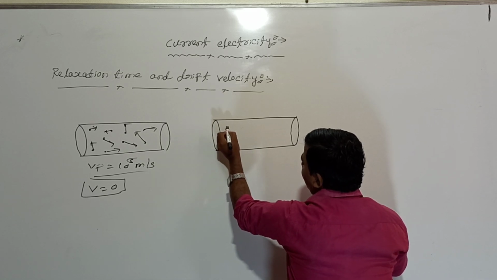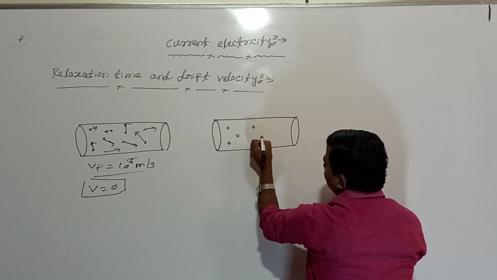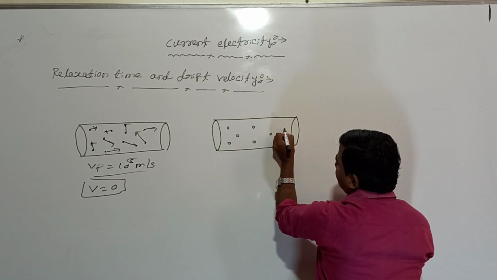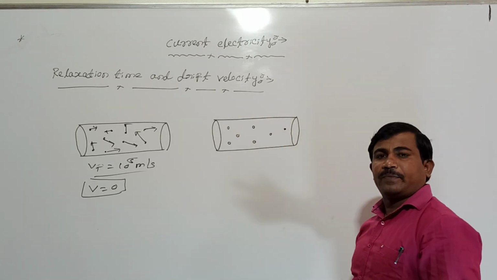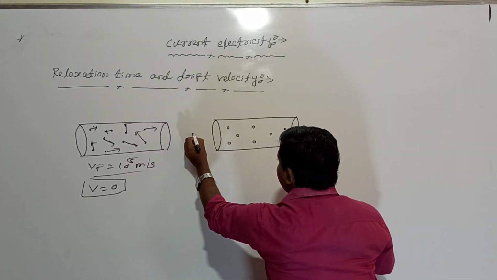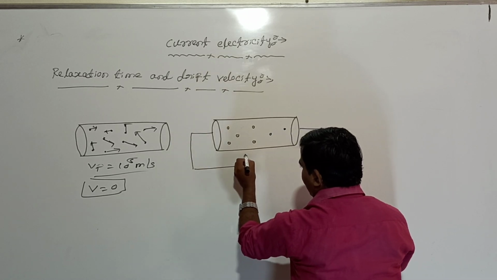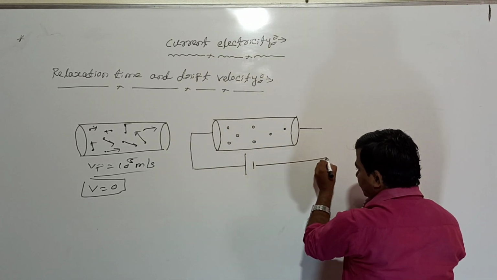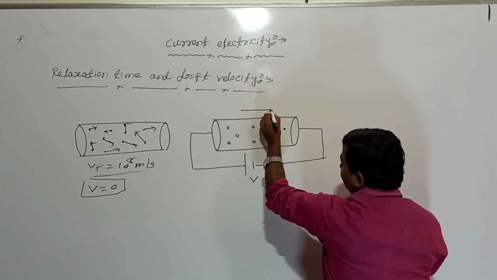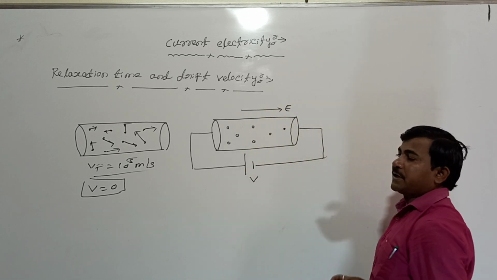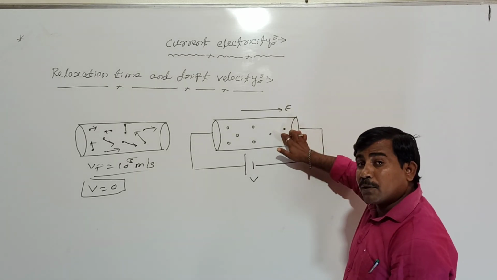These are nothing but the positive ions, the atoms inside the conductor. This is the electron conductor. When a potential difference is applied to this conductor, an electric field is set up in the conductor. This electric field exerts force on the charge, the electron.